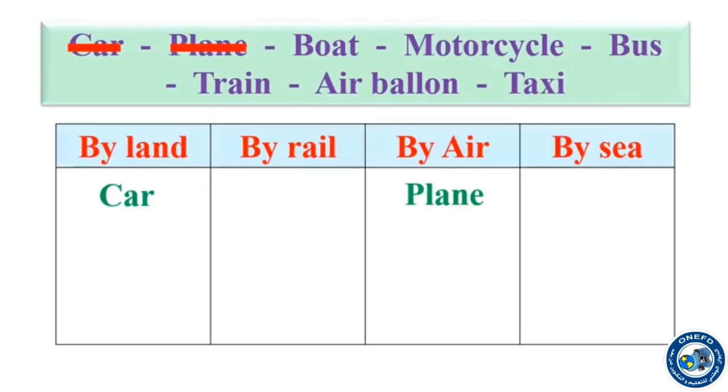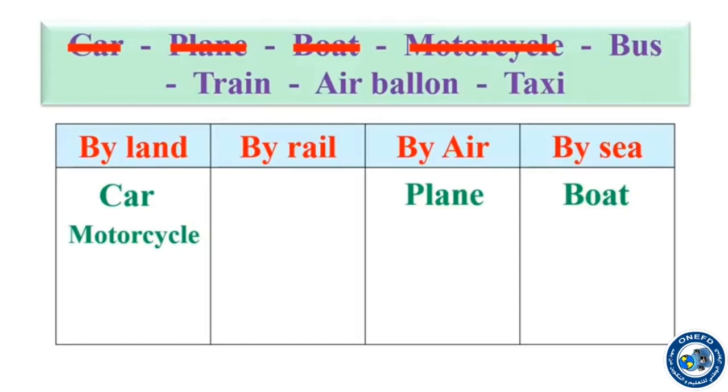Boat, is it by land? The boat is a very big means of transport. It travels by sea or by water. So boat by sea or water. Motorcycle is like car. It moves by land.